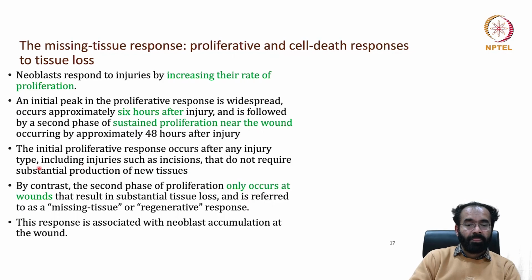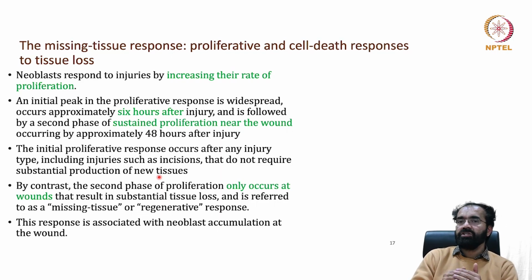The initial proliferative response occurs after any injury type. Any injury. Injury can be amputation or removal of one eye or removal of the pharynx, etc., including injuries such as incisions that do not require substantial production of new tissues. Sometimes when you are injuring, like you did a cutting, you cut across. But since you cut across the 2 eyes, it will make the missing part. That is why you end up getting 2-headed animals.